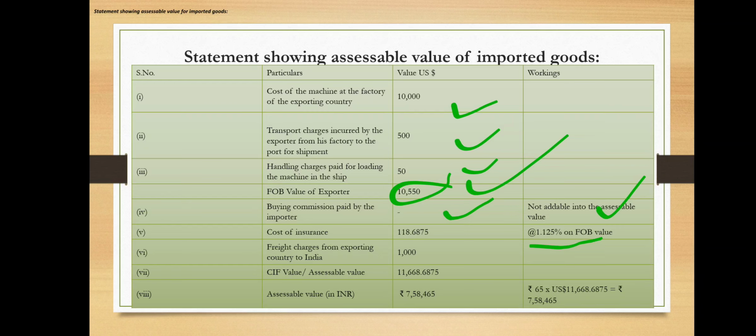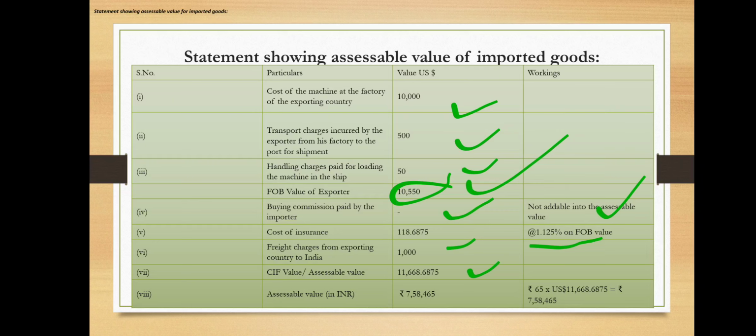So again, the freight charges from the exporting country to India, they have also given, 1,000 US dollars, that we need to consider. So if you add back all, you will get the assessable value. So 10,550 plus 118.6875 plus 1,000, you will get around 11,668.6875.